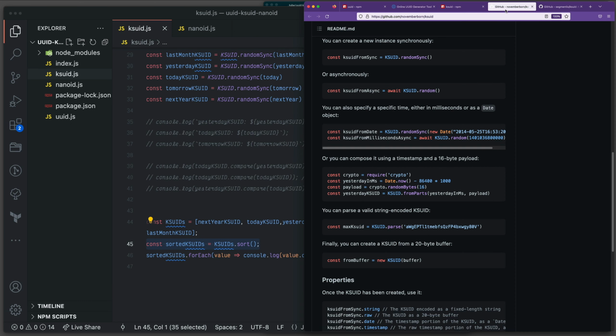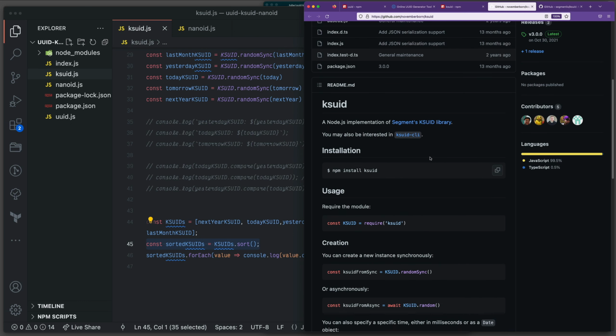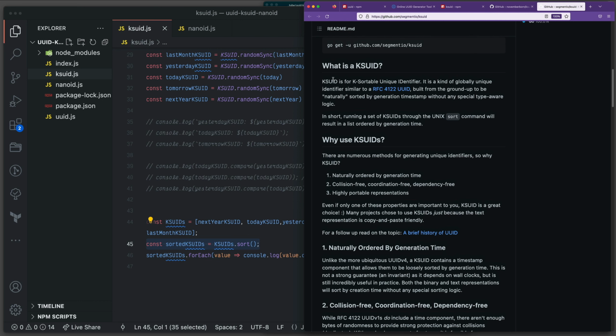You don't have much of a dependency because that's very safe. And moving on, if I go to the KSUID, they are using segments KSUID library from Golang, and if I go there, they are talking about why this is important and how we can use it. First of all, it's collision free, so you don't really have a chance to have collision. It's very little or maybe none, basically. It is ordered by time. This is a very big benefit. And it's also portable, so you can use it in many ways.